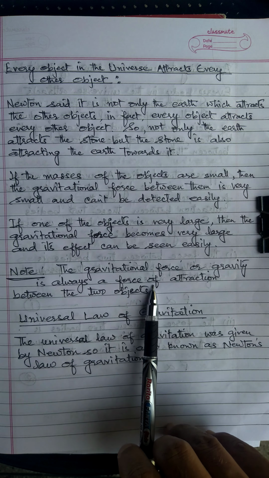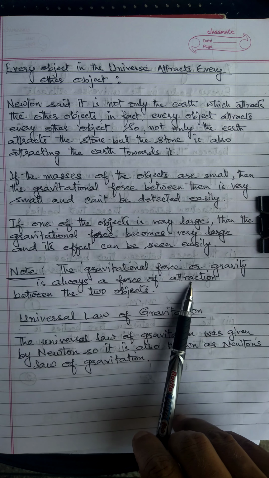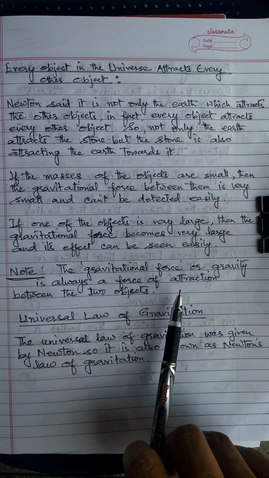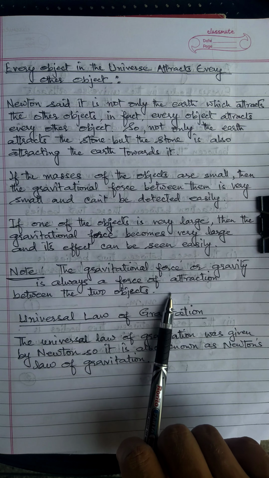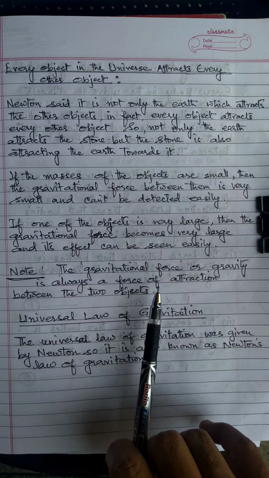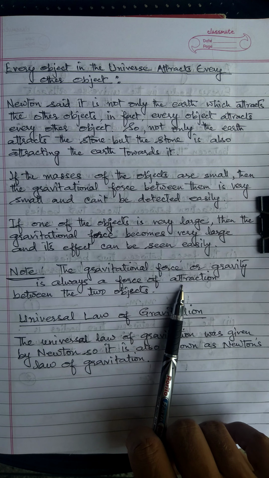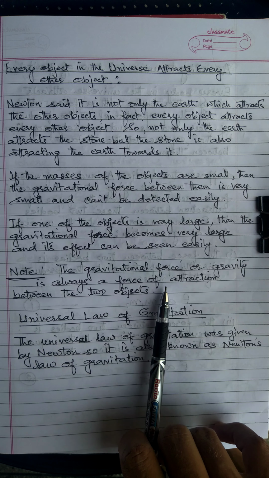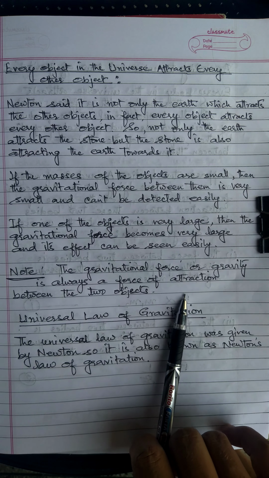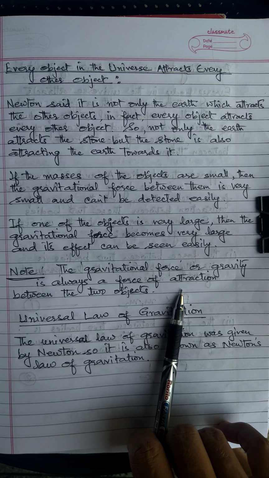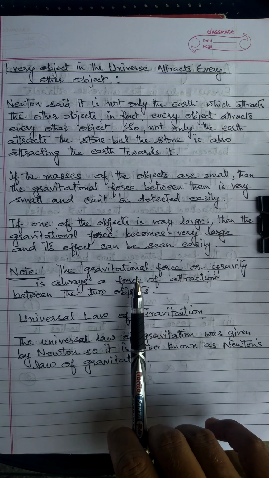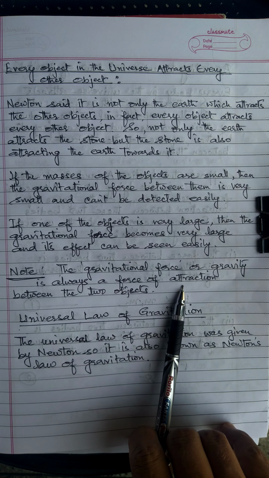Why have I written this? It always acts as a force of attraction. There is no force of repulsion like those in the electronic system. Just like electrons, protons and neutrons, there is an attractive force between electrons and protons, but there is a repulsive force between particles of the same kind. If two electrons or two protons are there, then there is a force of repulsion between them. But the case is not so in the gravitational force. In gravity, only attractive force is there.